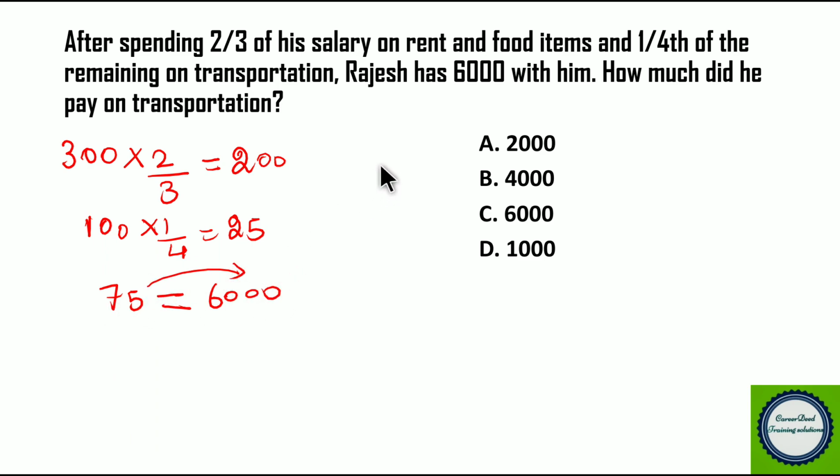Now our question is how much did he pay on transportation? Transportation means only 1/4, so we have to find only 1/4. 1/4 is nothing but 25, right? So if 75 is 6,000, then 25 will be only 2,000. This becomes our answer. The problem is so simple because 100 into 1 by 4 is 25. So 1/4 is nothing but 25, and here 25 is nothing but 2,000.